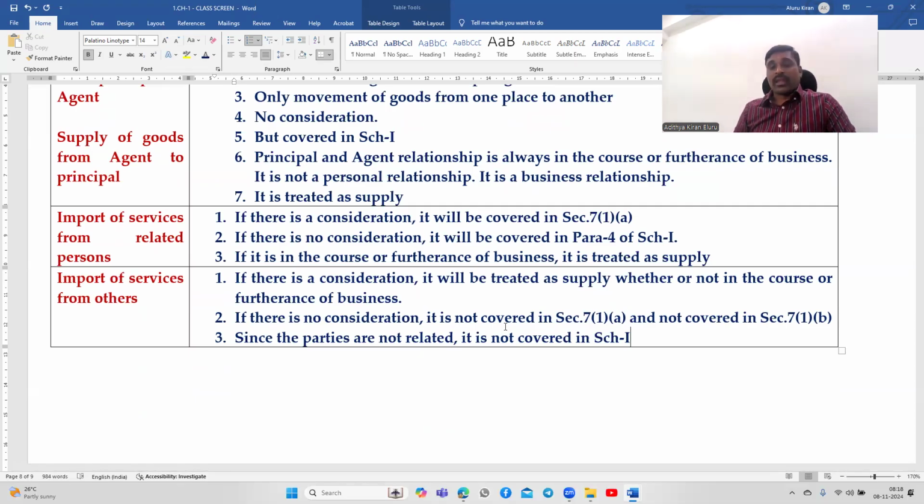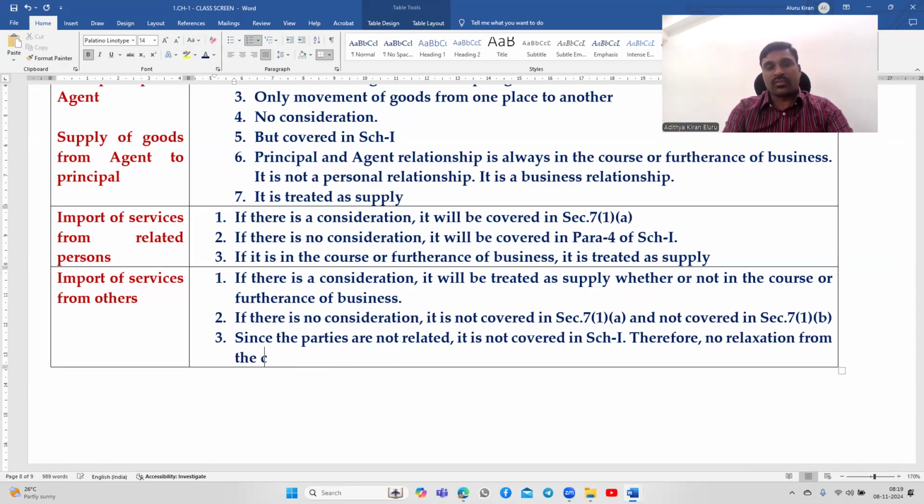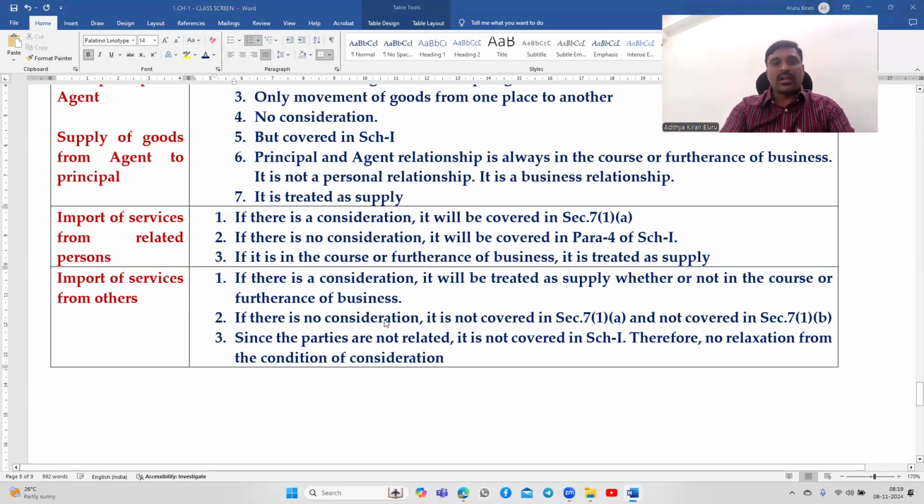Consideration must be there. Only if it is covered in Schedule 1 will we give relaxation from the condition. If it is not covered in Schedule 1, consideration must be there. Therefore, no relaxation from the condition of consideration. In general, consideration is mandatory, but if it is covered in Schedule 1, we will relax that condition. But since it is not covered in Schedule 1, there is no relaxation. Therefore, if there is a consideration, it will be treated as a supply, whether or not in the course or furtherance of business.